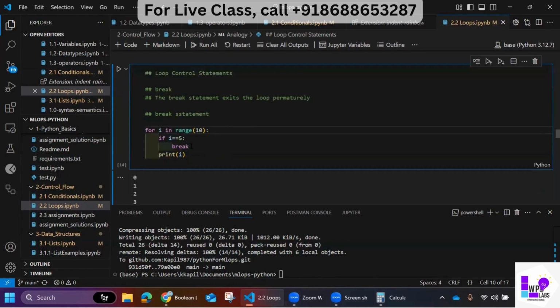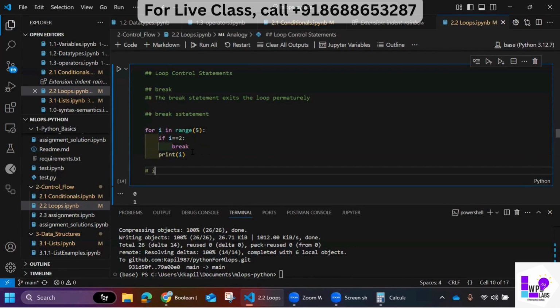So there is a keyword called break. What does this mean? This line you guys are already familiar with. Let me take this as a 2, I will explain it in short format, and let me take this as a 5. What will the for loop do, what will this range do? Initially range will give one number. In the first iteration, i will be equal to 0. Range will give 0 as an output.